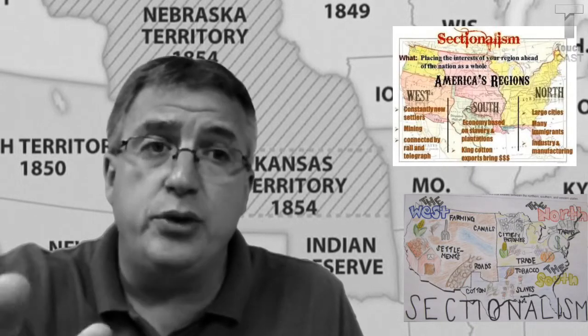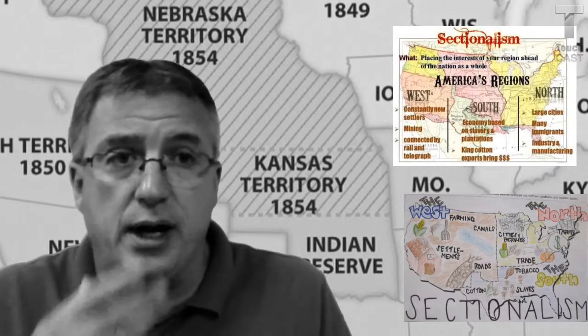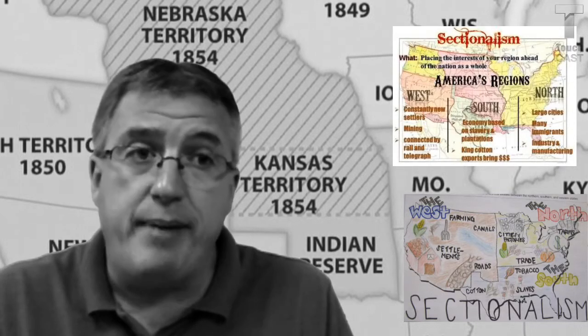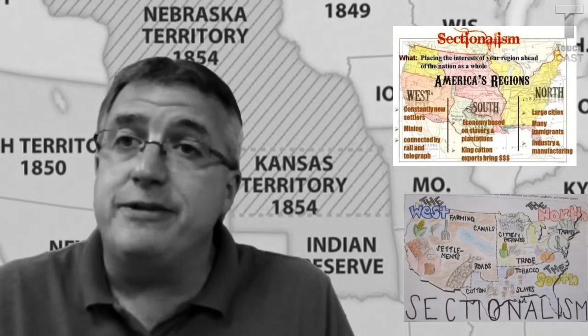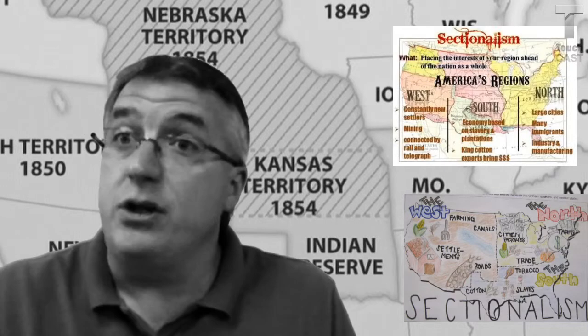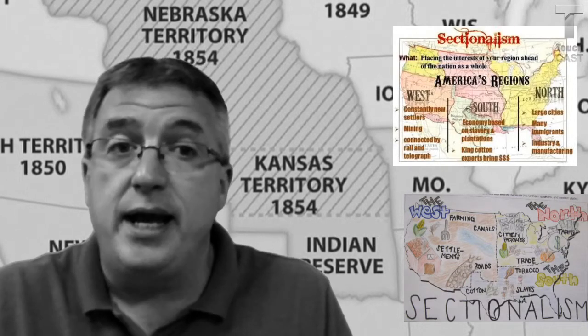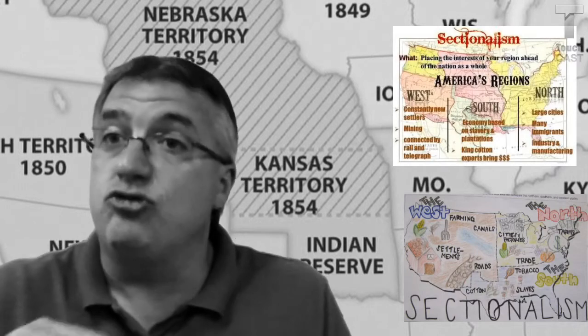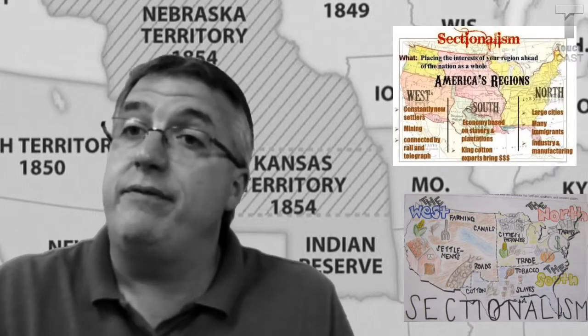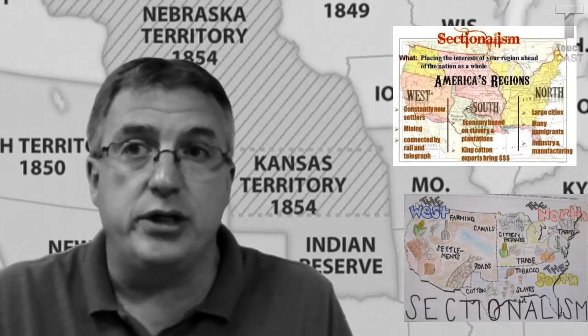Sectional tension number 2 is going to be caused by westward expansion. All right, as new states entered the Union, compromises are going to have to come about to maintain a balance of power in the Congress, and specifically in the Senate, because there's equal representation. We're trying to keep that balance of power between free and slave states equal, because the free states control the House. This is the only way for the South to oppose any anti-slavery legislation, okay?